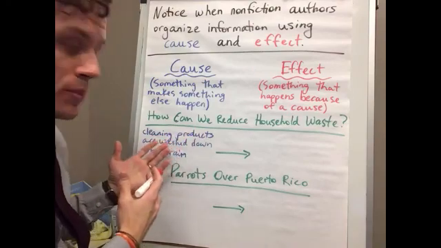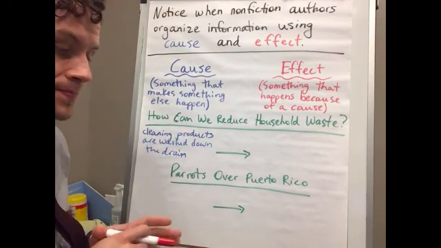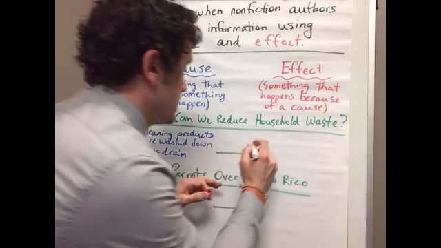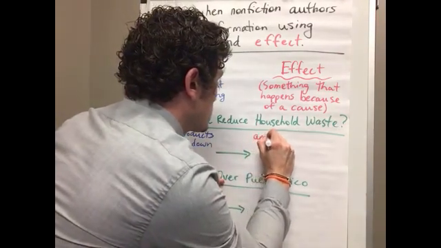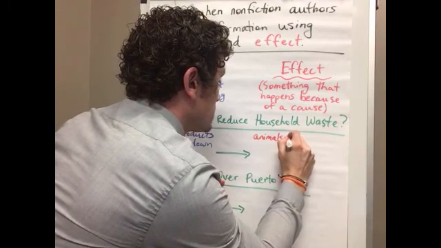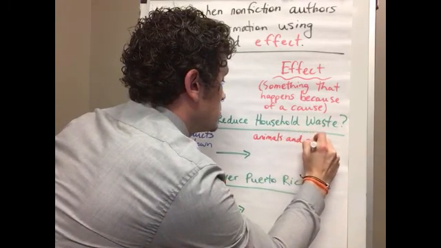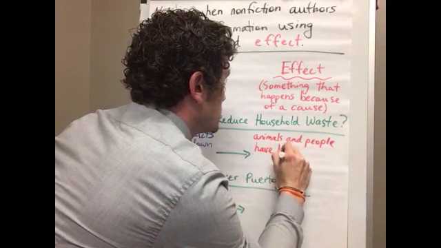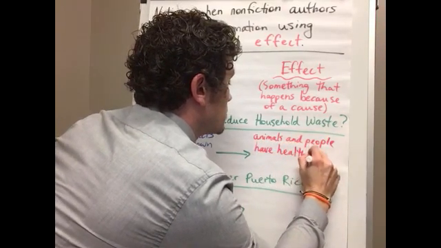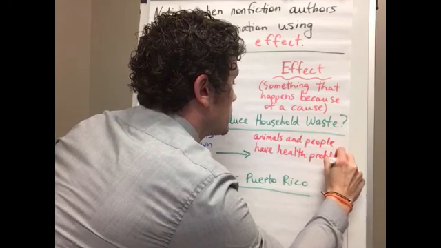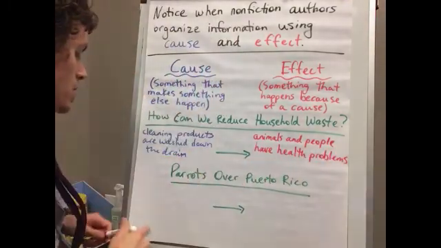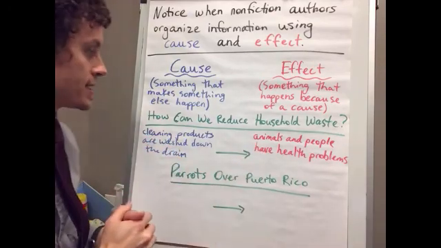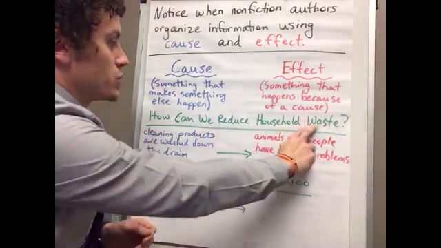What is the effect of cleaning products being washed down the drain? Animals and people have health problems. Okay, so again, we have here a cause and an effect from our first text, How Can We Reduce Household Waste?